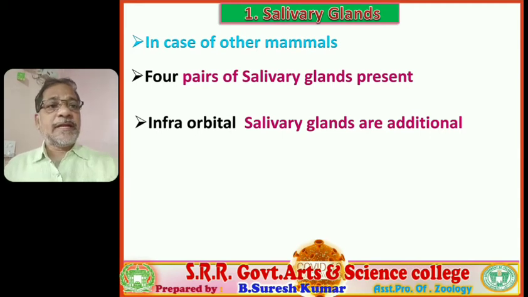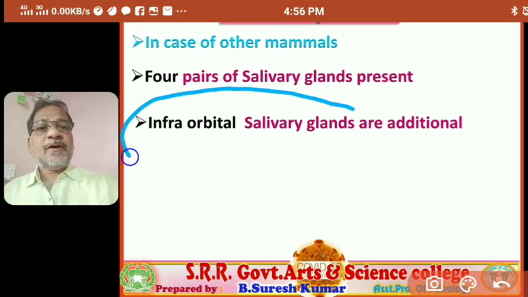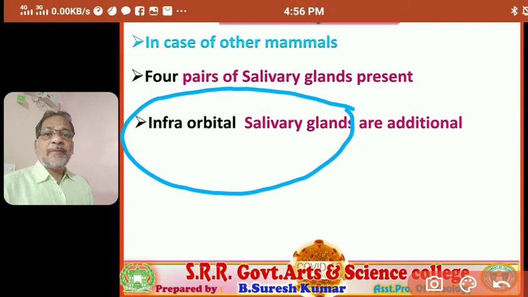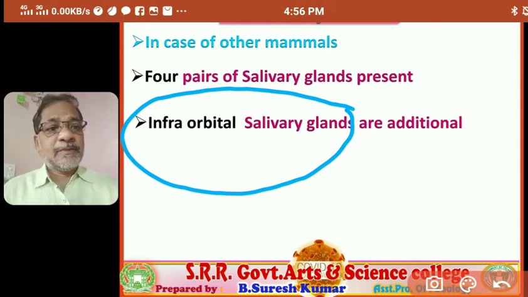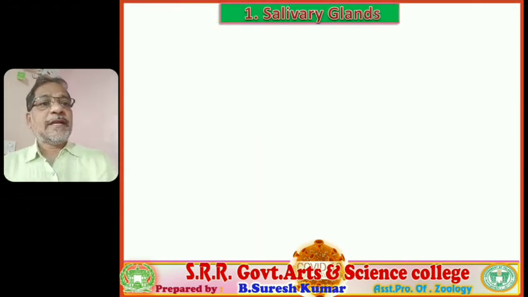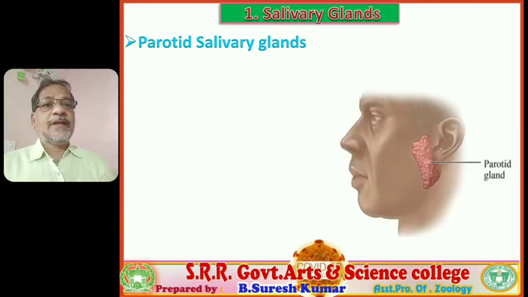It is very important; it is asked in entrance examinations. The infraorbital salivary gland is absent in human beings and present in other mammals. Remember, students.